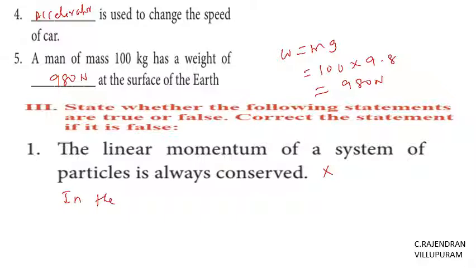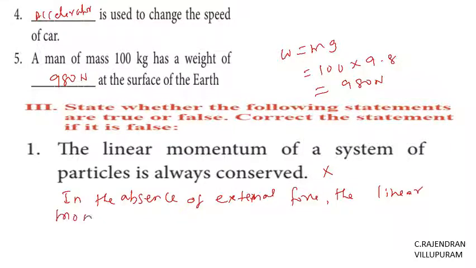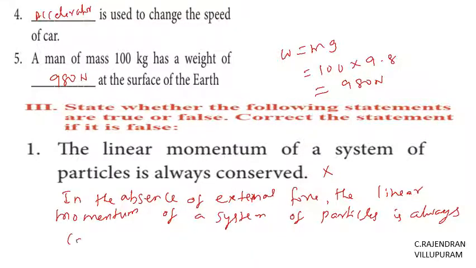The corrected statement: in the absence of external force, the linear momentum of a system of particles is always conserved.